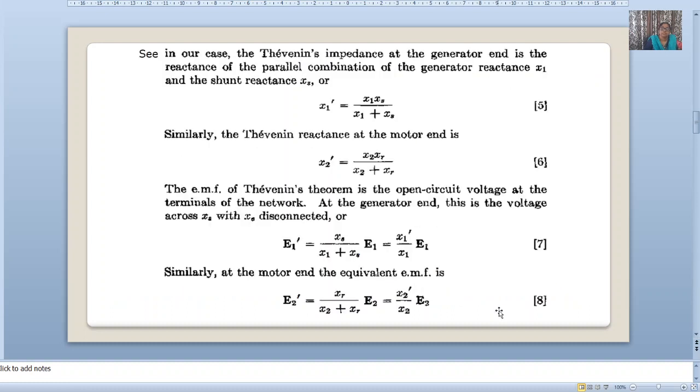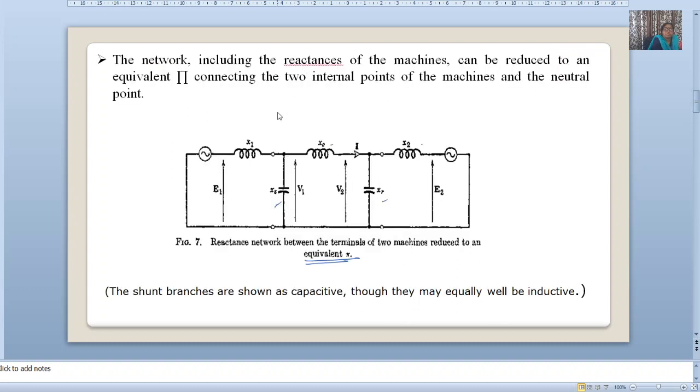Now in our case, here we have to apply Thevenin's theorem. Considering the generator side and the motor side, to this part I apply Thevenin's theorem, and to the second part I apply Thevenin's theorem again. This is the motor side, this is the generator side. We studied Thevenin's theorem in first year. Whatever voltage appears across this axis will be our Thevenin's open circuit voltage.